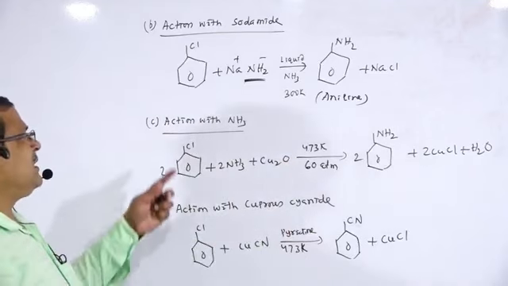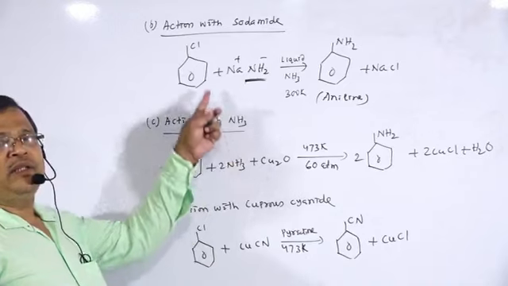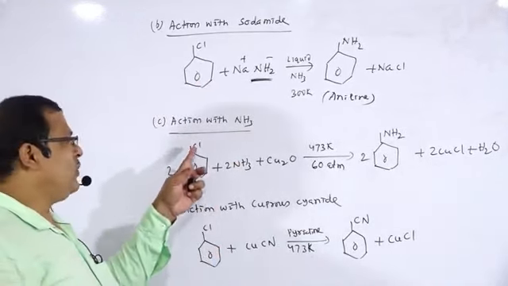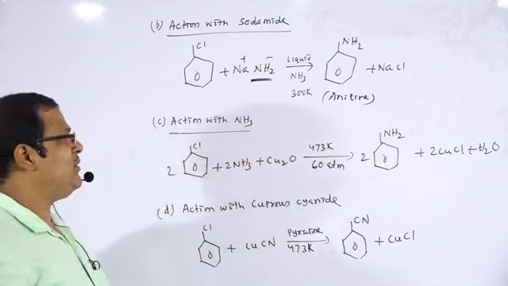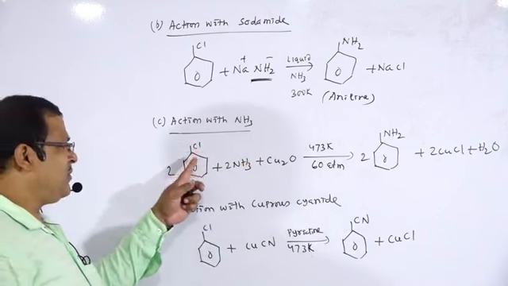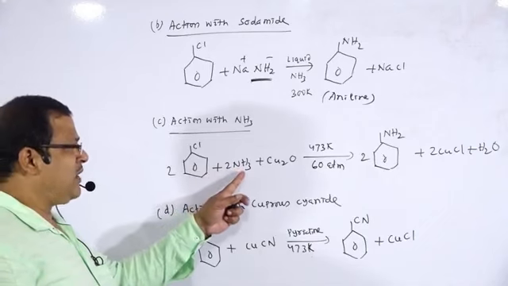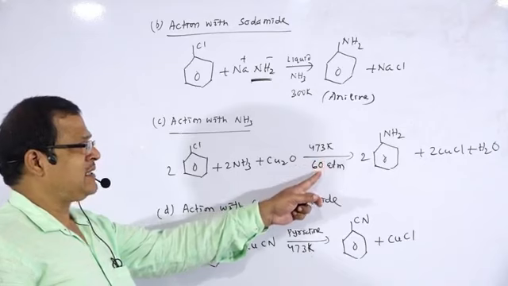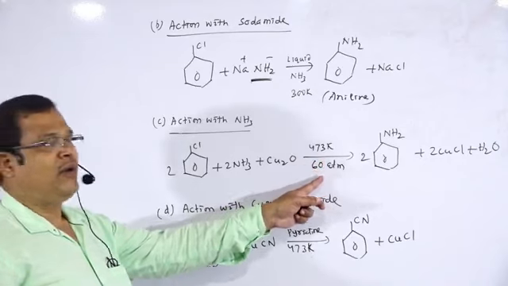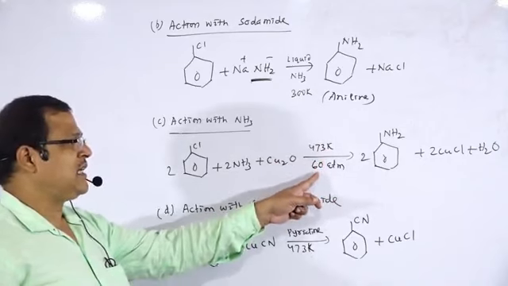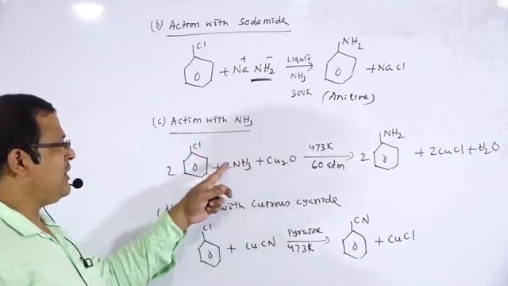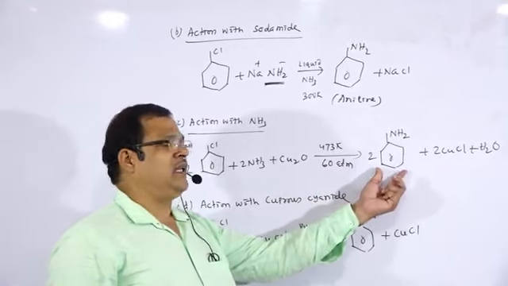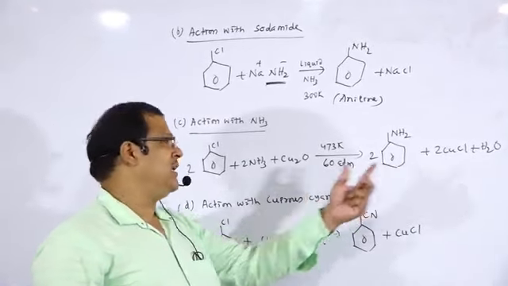Next one, action with ammonia. These are all examples of nucleophilic substitution reactions where the chlorine atom gets replaced by a nucleophile. Chlorobenzene is treated with ammonia, copper oxide, 473 Kelvin and 60 atm pressure. Mark the drastic condition, 60 atm pressure. This chlorine atom gets replaced by NH2, so there is the formation of aniline.